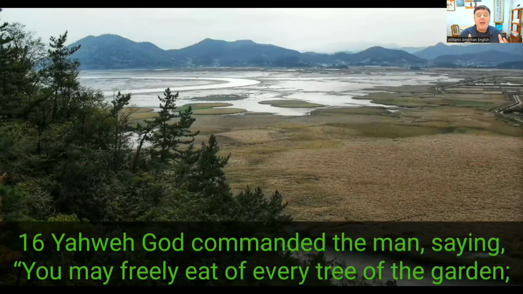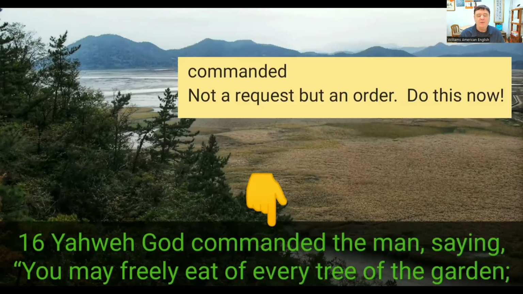Yahweh God commanded the man, saying, "You may freely eat of every tree of the garden." So commanded. This is not a request, but an order. Do this now. A command.